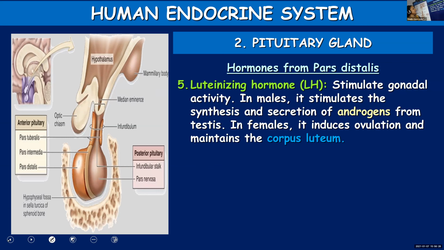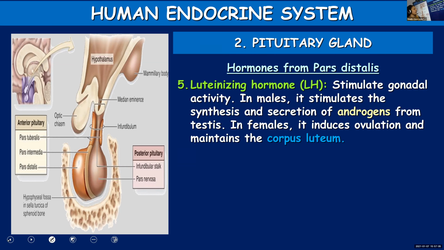And in males, it will stimulate the secretion of androgens. Androgens are the male hormones. Hormones produced in males, we call them androgens, a group of hormones. So the testes will be stimulated to release androgen. Luteinizing hormone will stimulate the testes to synthesize and secrete androgens, or male hormones.